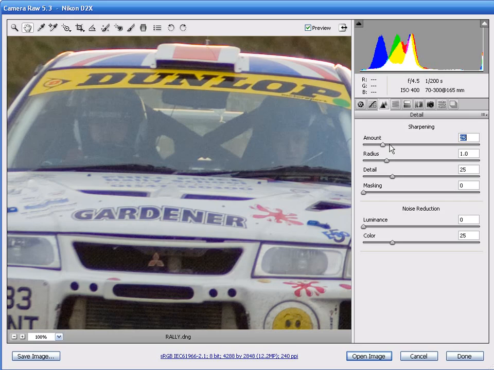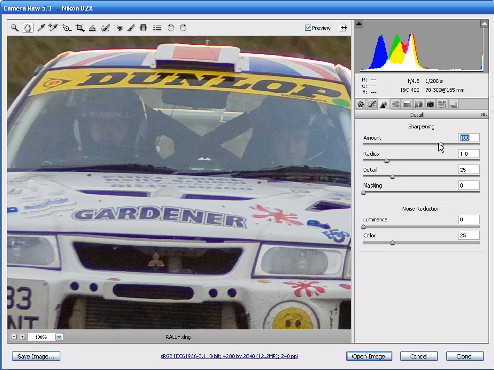Moving across and taking a look at the amount slider, which is the first one we come to in the Detail tab, this is pretty much like a volume control, which allows us to increase the amount of overall sharpening in the RAW file. It can be set anywhere between 0 and 150, and dragging it from its default setting of 25 to 100 shows that the image is getting very slightly sharper. For most cases, you won't really want to go too far past the value of 100, as over-sharpening an image can do more harm than good.